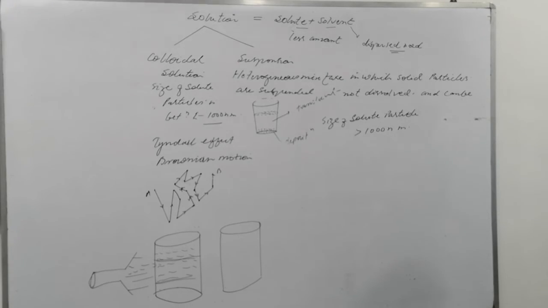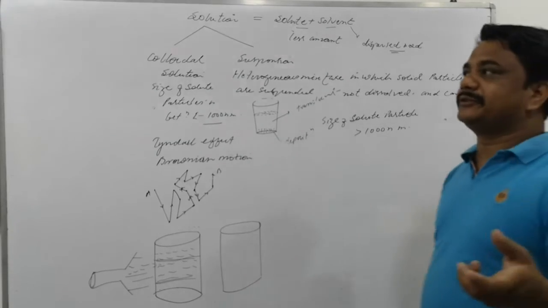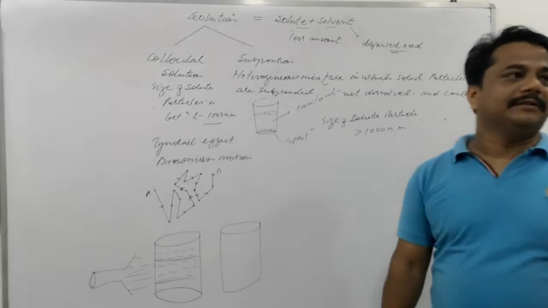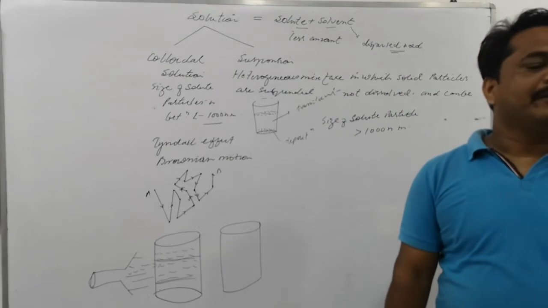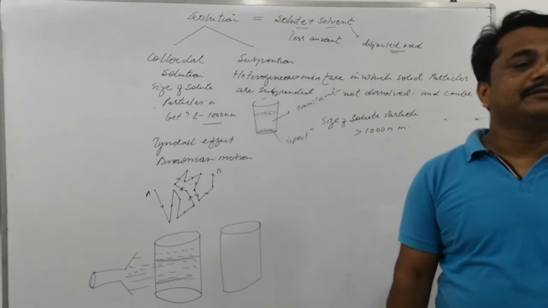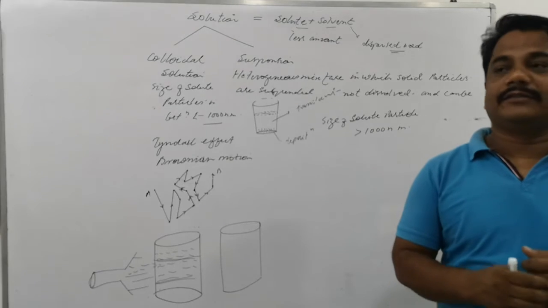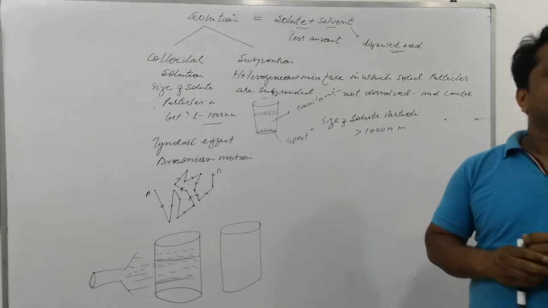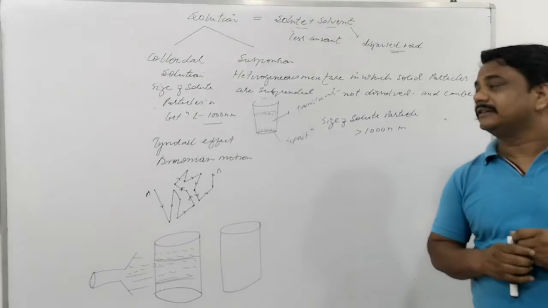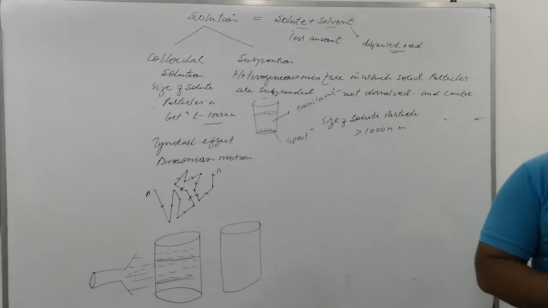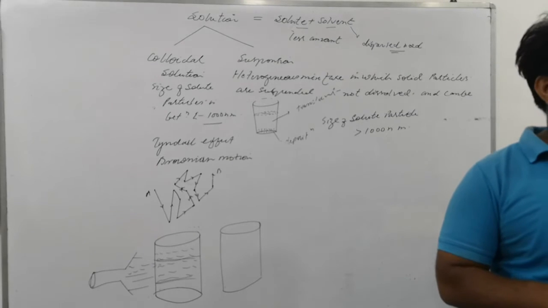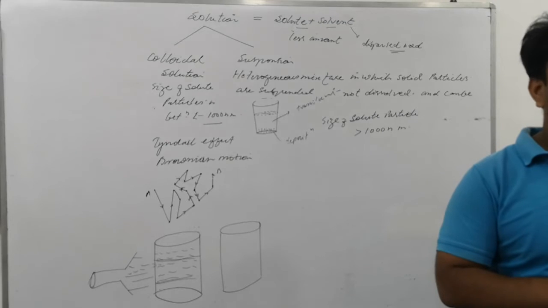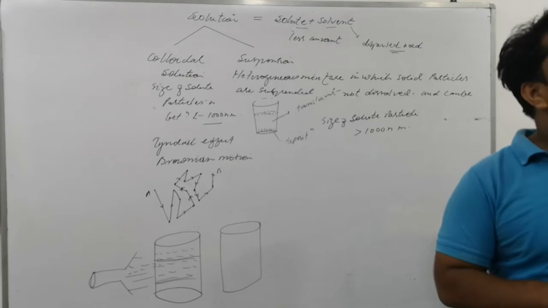And the next is the true solution. What is said to be a true solution? This is the most important question of the chapter: write three or four points of difference between true solution, suspension, and colloidal. So what is a true solution? The size of solute particles is less than in a colloid, which means the particles fit into the intermolecular space. This is a true solution.